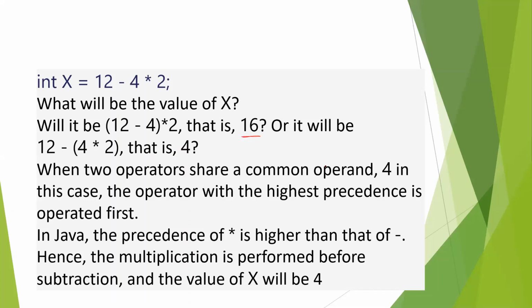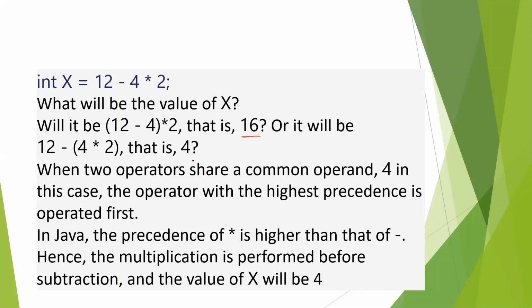Here you see the common operand is 4, and according to the highest precedence, that operator is to be evaluated first. Multiplication is higher than subtraction, so that is evaluated first. The second one is correct: 4 times 2 is 8, and then 8 is subtracted from 12, which gives 4.